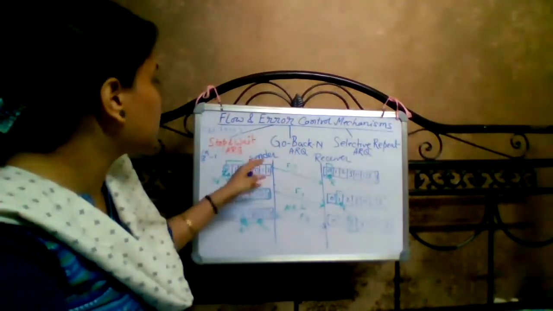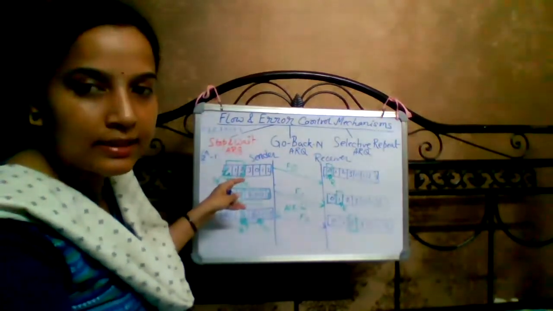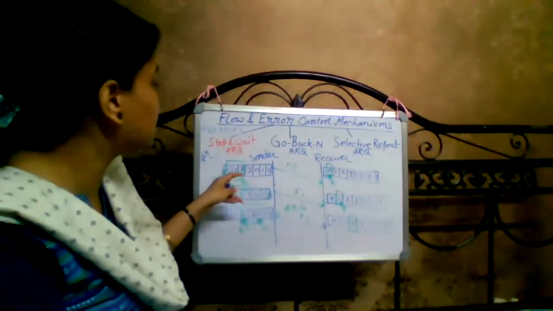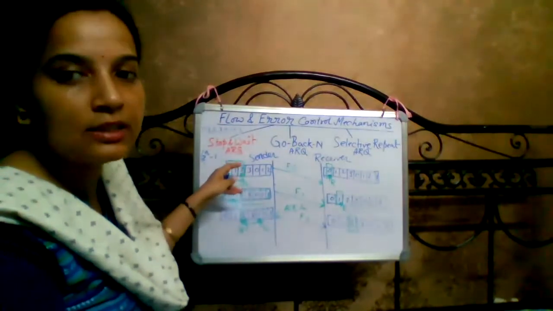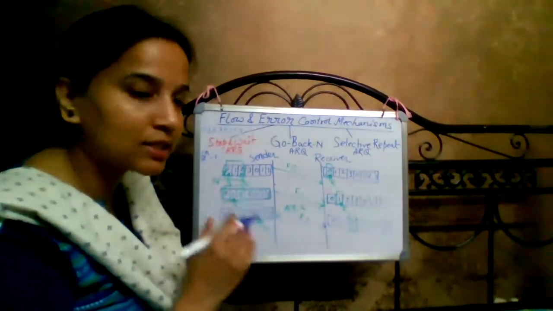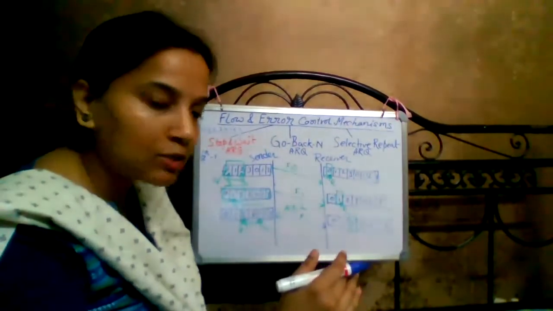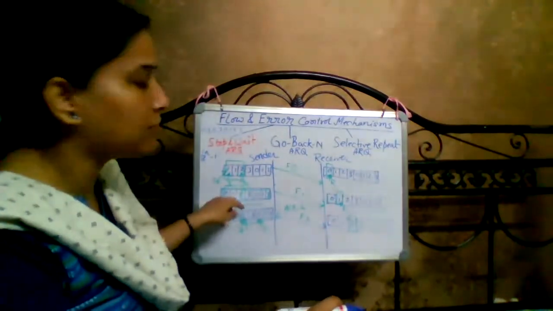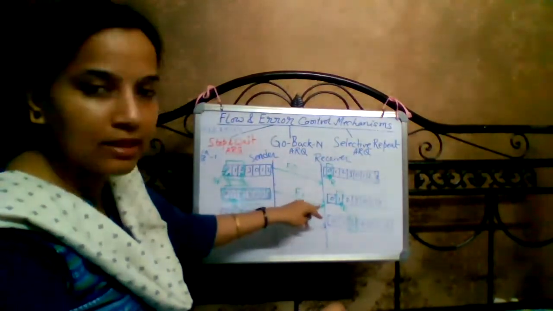Now suppose S equals 0, that means the sender wants to send frame number 0. So frame 0 is sent, and the next S will be frame number 1, that is F1.